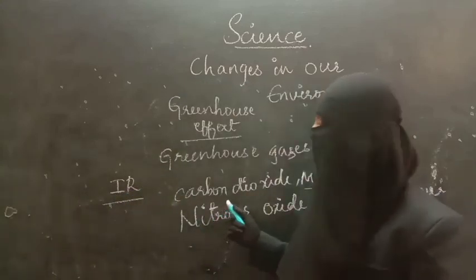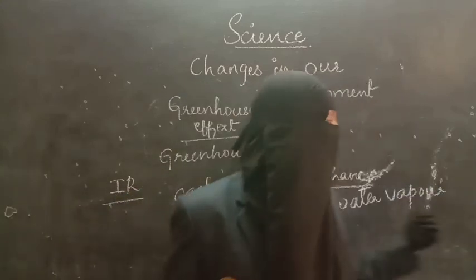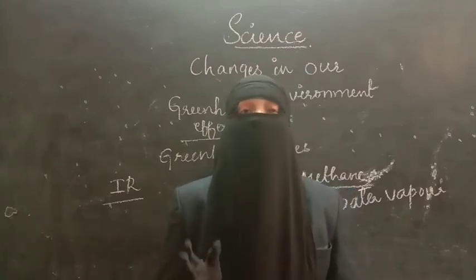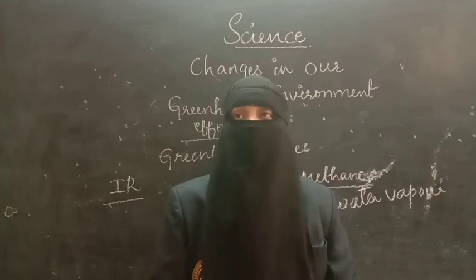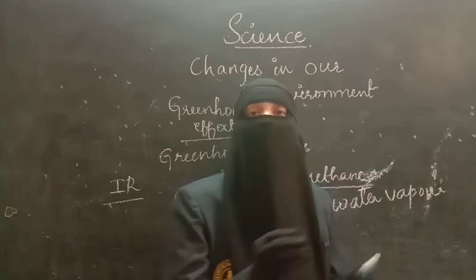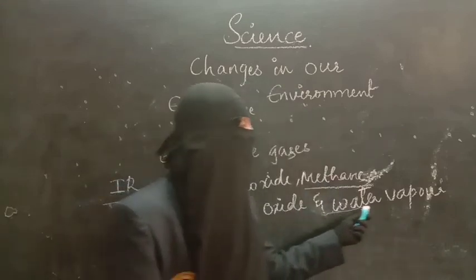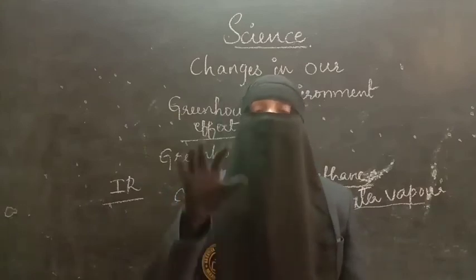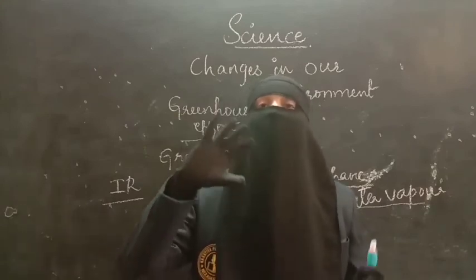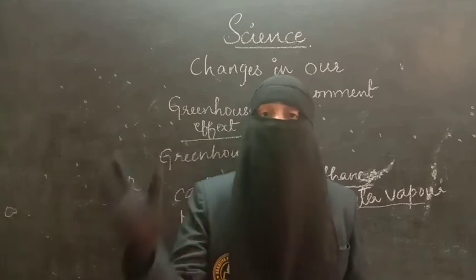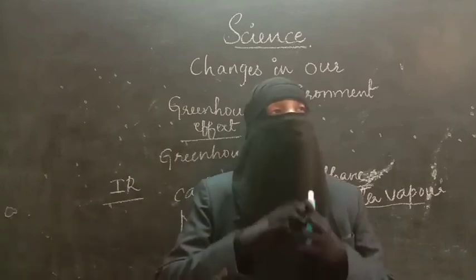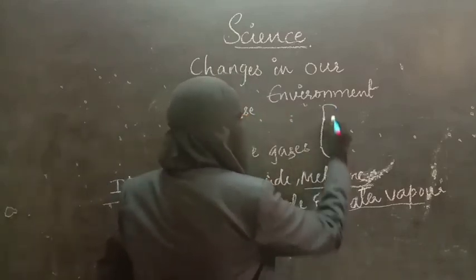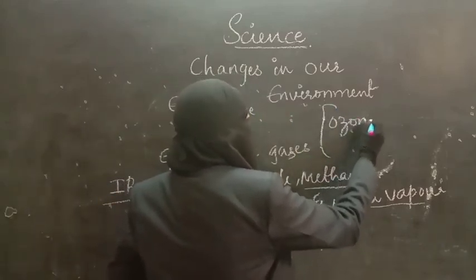And then water vapor. Water vapor accounts for 35 to 75% of the greenhouse effect. So not only that, as I said, our earth is surrounded by a blanket of atmosphere. It has several gases. In the same way, we have one more blanket. It is called the ozone layer.